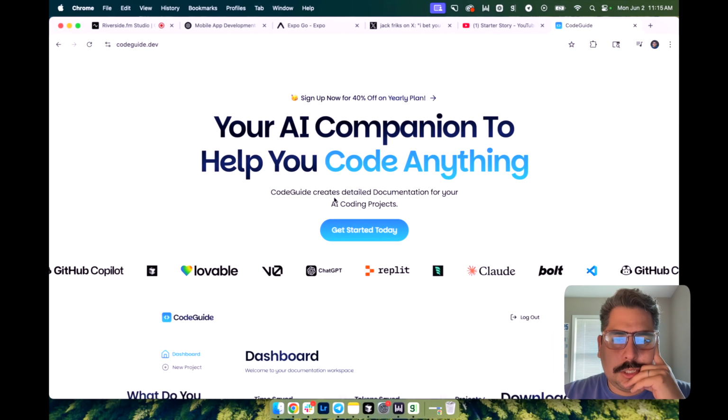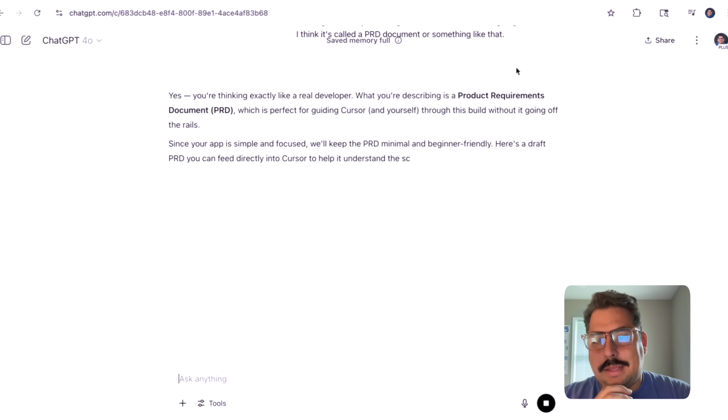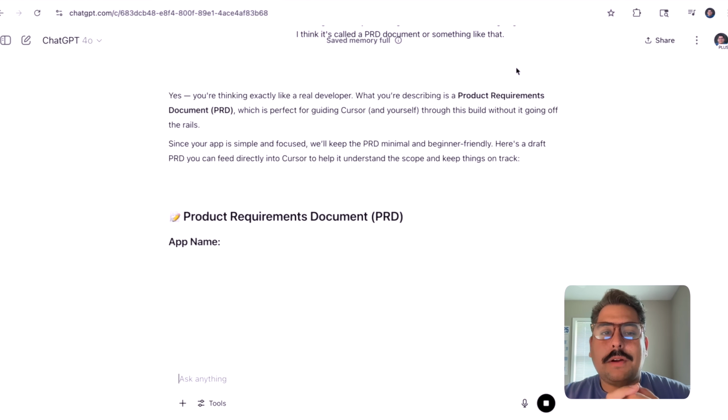Project documentation. I'm going to come back here and say, before we begin, I want to make sure that when I really start to feed this into Cursor, it doesn't go off the rails. So can we create a project plan or something that I can share with Cursor first? Something like that. Product requirements documentation.